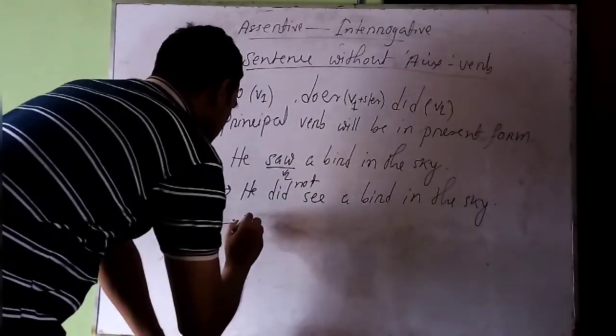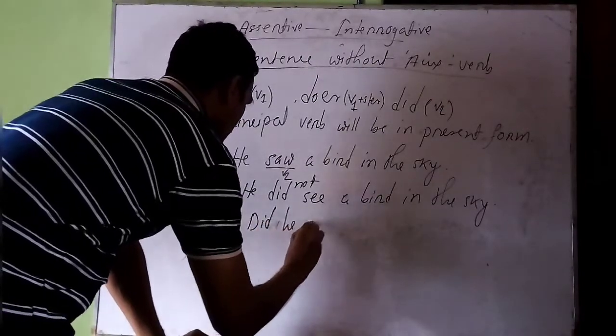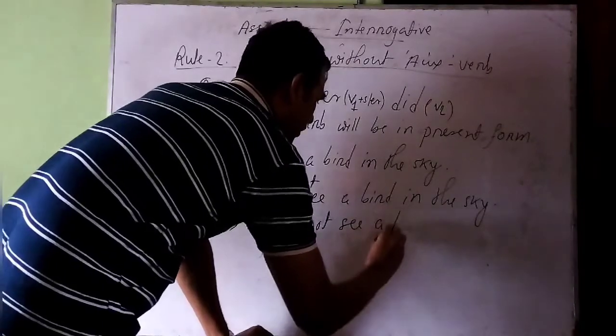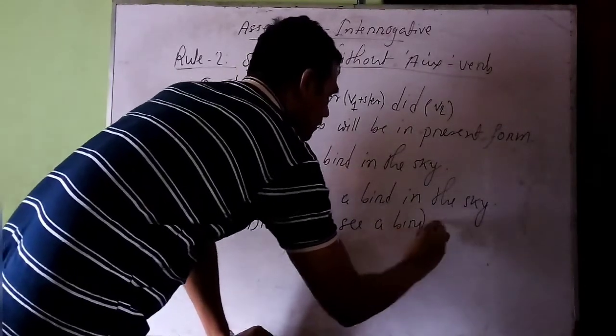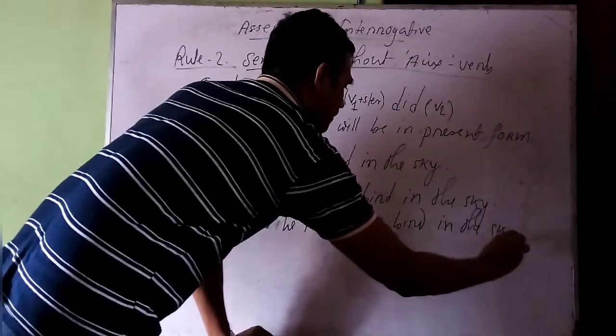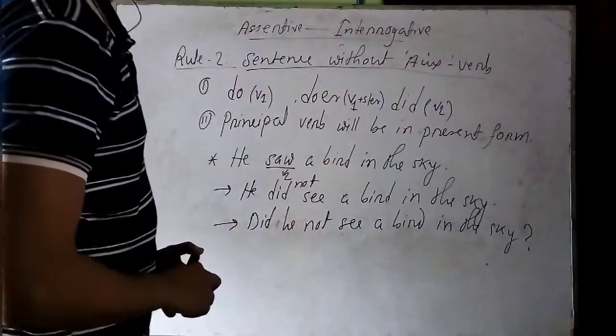So the answer will be like this. Did he not see a bird in the sky? And we should put a question mark at the end of the sentence.